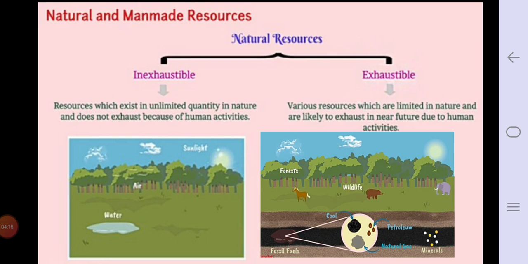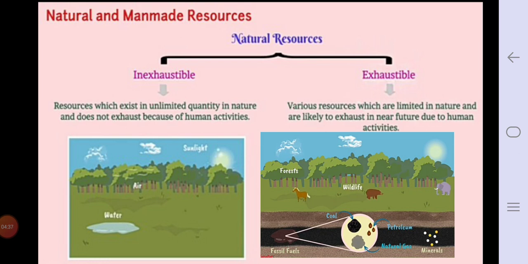Now what are exhaustible natural resources? Now here you can see the picture, various resources which are limited in nature and are likely to exhaust in near future due to human activities. Here they are unlimited, here they are limited.